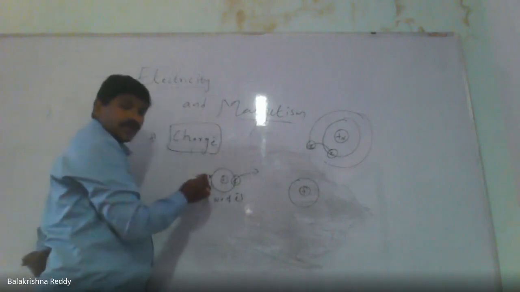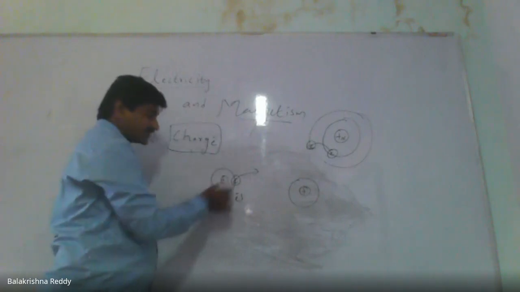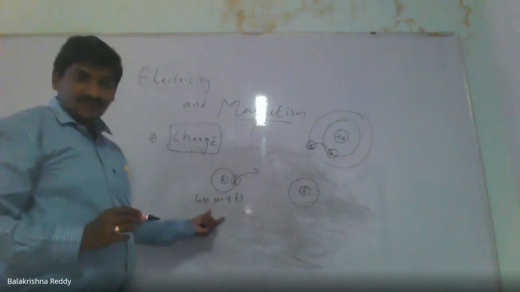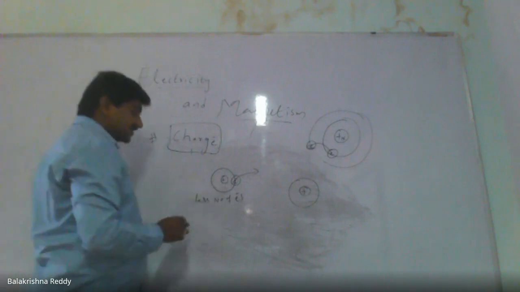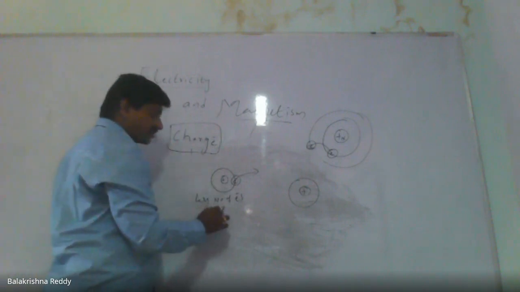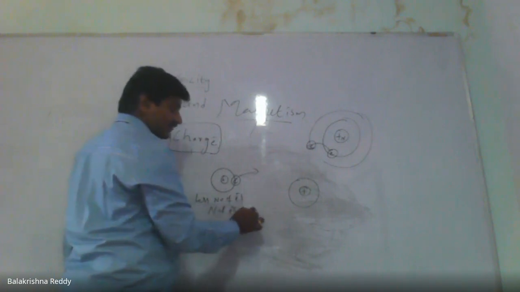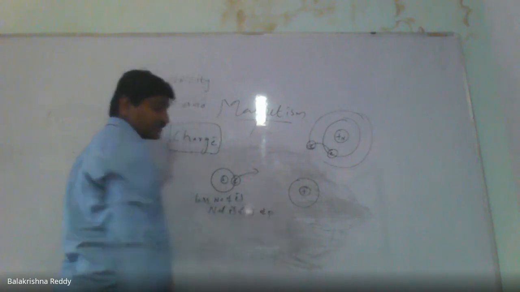If an object or an atom has lost its electrons, there will be a deficiency of electrons, so the number of electrons is less than the number of protons.